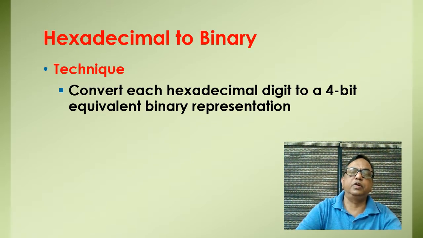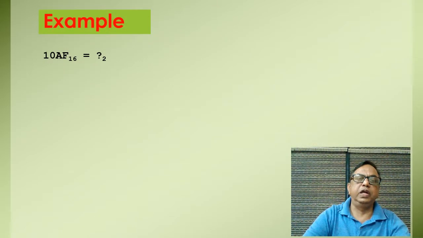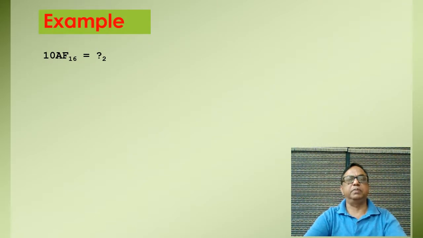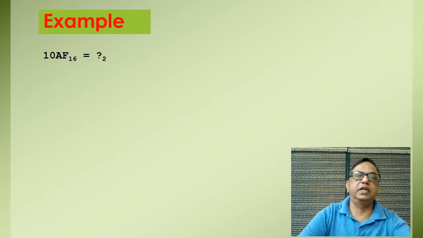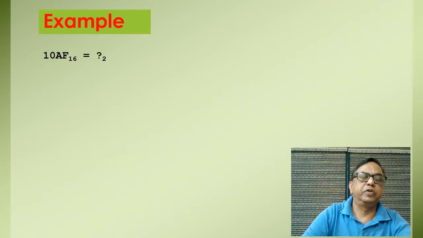So we can say that 2 to the power 4 is equal to 16, or we can say that each hexadecimal digit can be replaced by 4 bits of binary. So the technique here is to convert each hexadecimal digit to a 4-bit equivalent binary representation. It is similar to the octal number system. The only difference is the base in the octal number system is 8, and in the hexadecimal number system the base is 16.